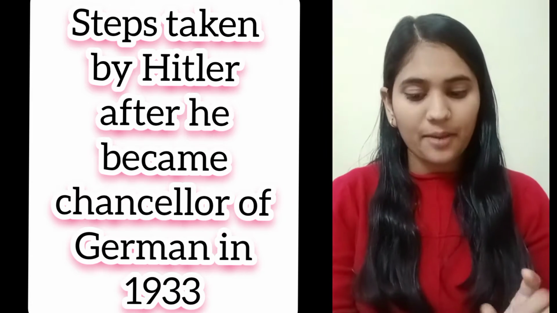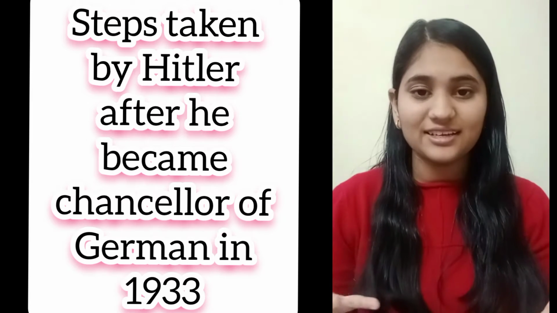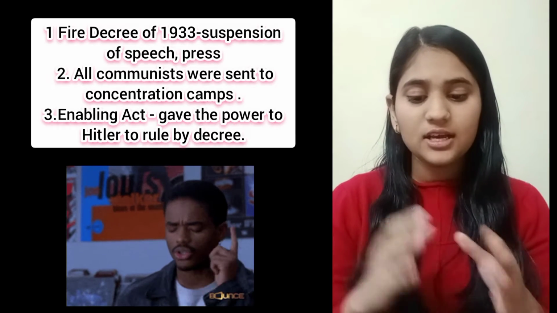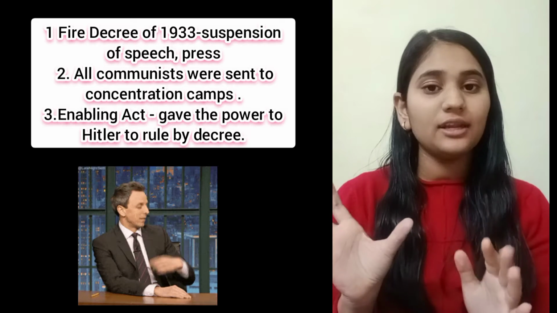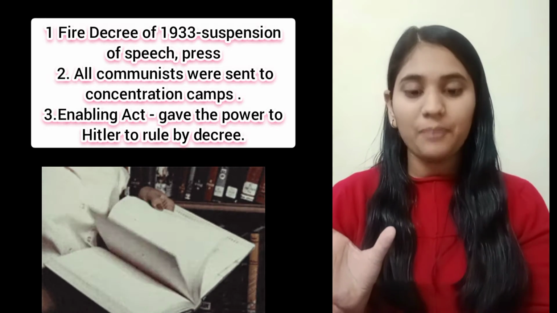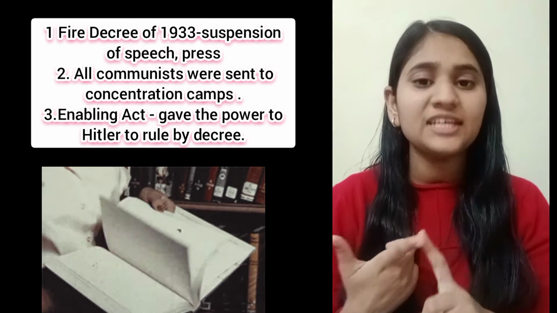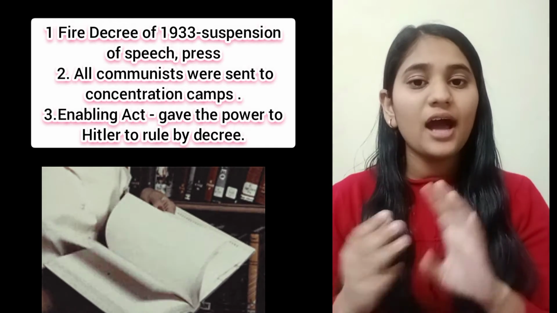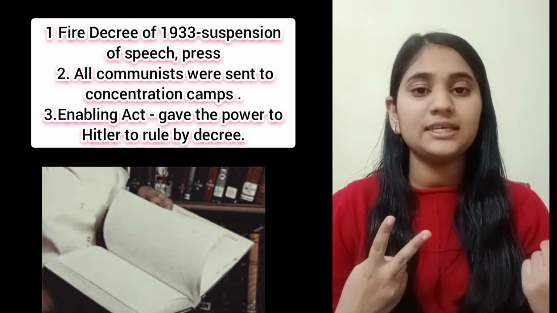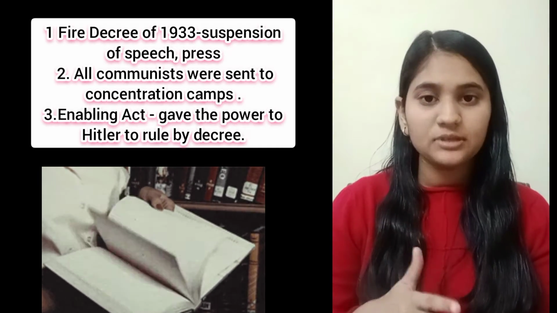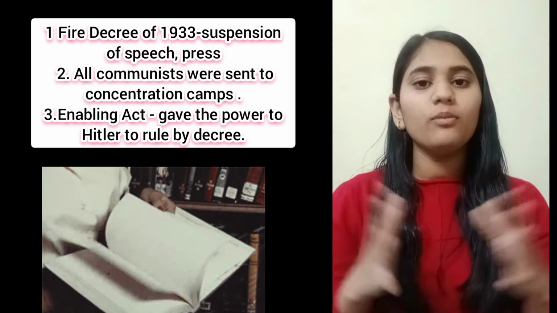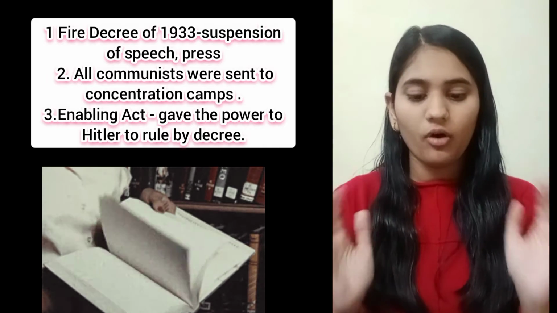The number one step he took was the Fire Decree. We discussed this in the last video also. It was done in 1933, after a fire broke out in the German parliament, and the suspension of speech, press, and assembly followed after this Fire Decree law passed. Then, secondly, all the communists were sent to concentration camps where poisonous gas was filled in a room, and they were, obviously, killed.